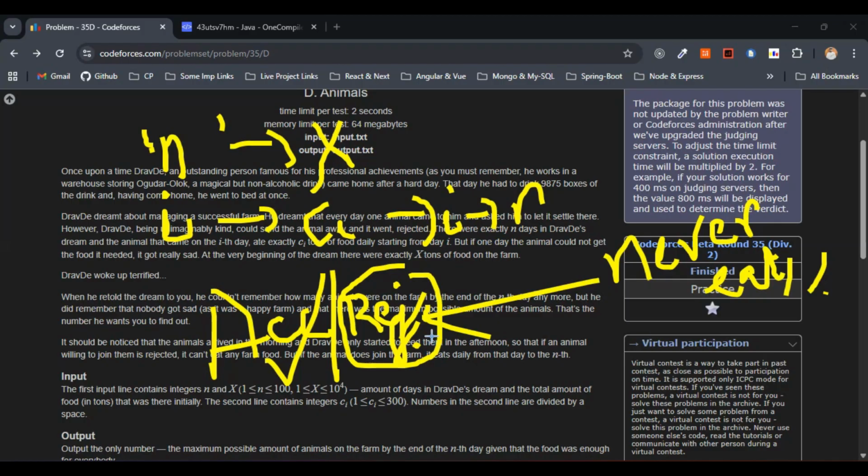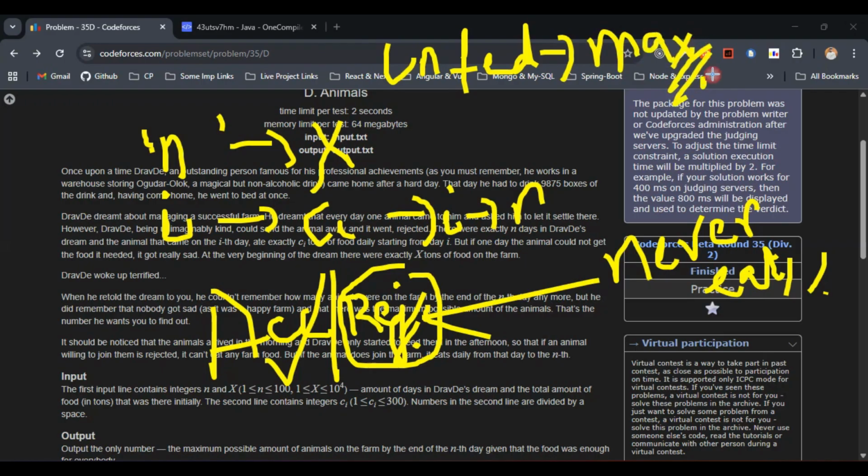So no one should be unfed, and we want to maximize the number of accepted animals. Rejected animals never eat. So we have to maximize the number of accepted animals.